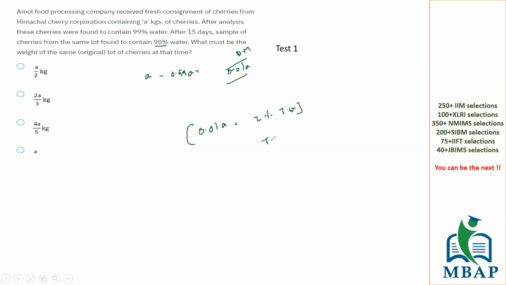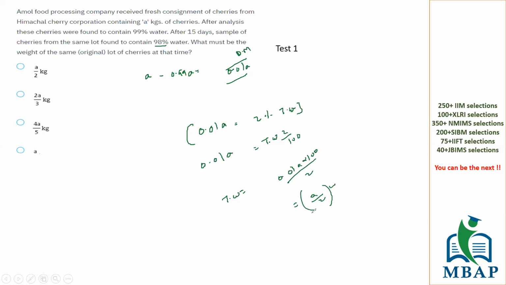So total weight will be how much? Anyone? Weight will be how much? This will be A by 2. All of you understood this?